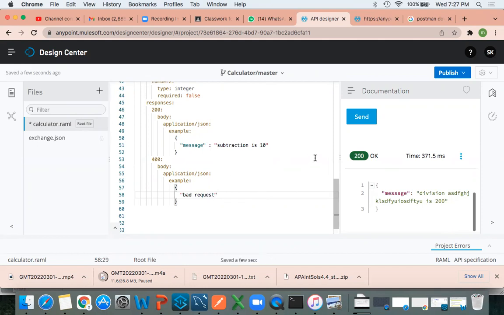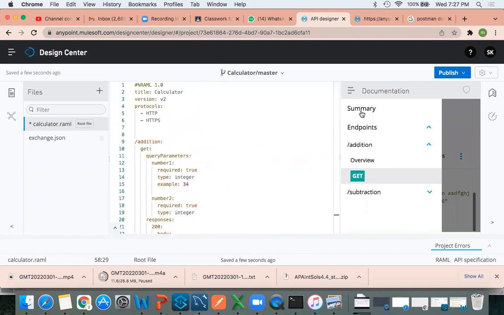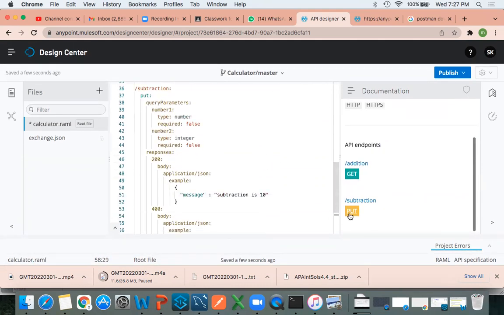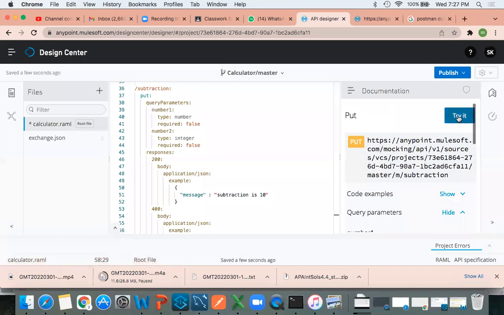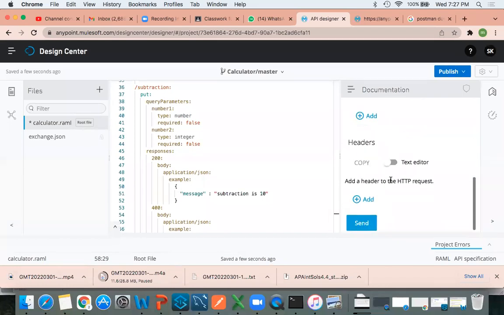Now I want to test my application. If I click on this summary, you will find two endpoints. Can you see? Addition, subtraction. Now we need to test this subtraction, right? Click on this PUT method, try it. Here I'm not going to pass anything for number1 and number2. Let me click on send.